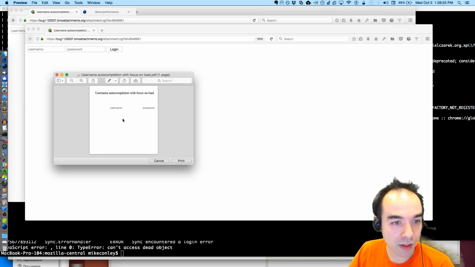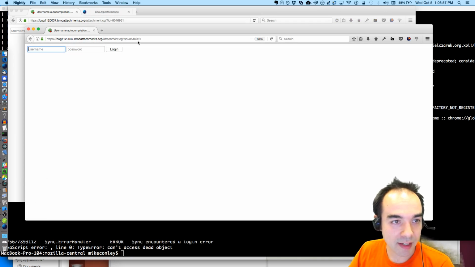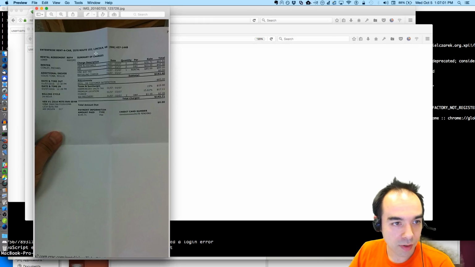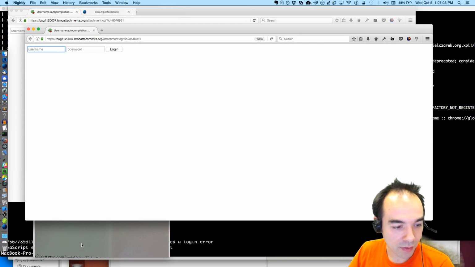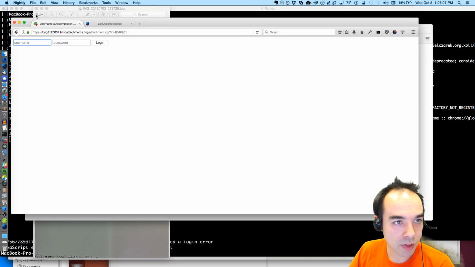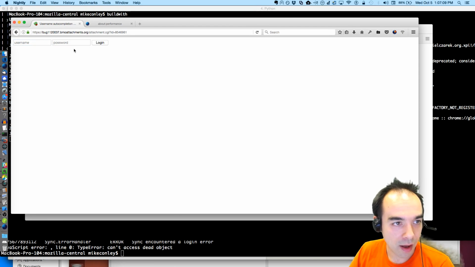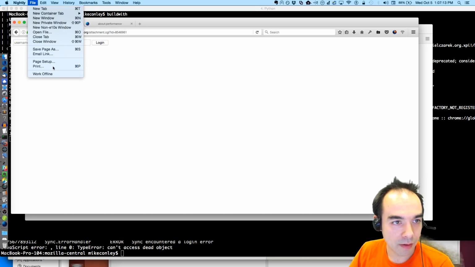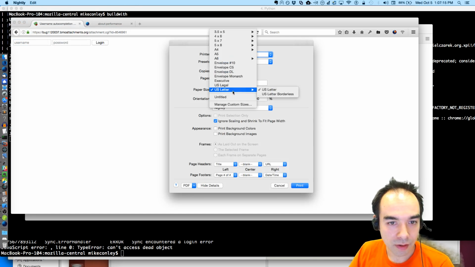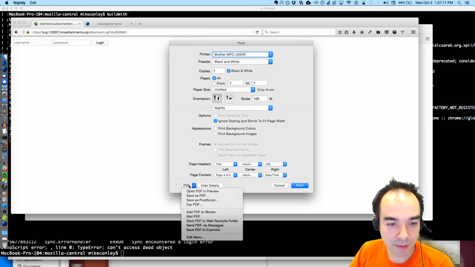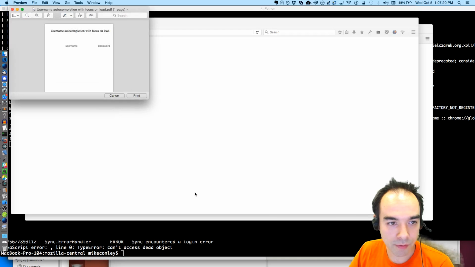Or I do in the non-E10S case, but in the E10S case, let me just double check. Oh, did that work? Did that work? That's not supposed to work. I'm pretty sure I reproduced this before. Let me try that again. Print, untitled, 75 by 75, open PDF in preview.